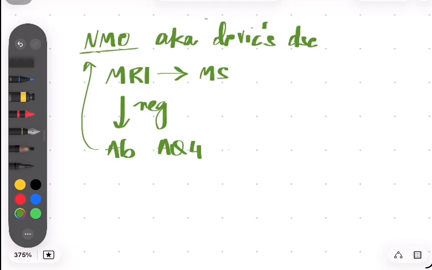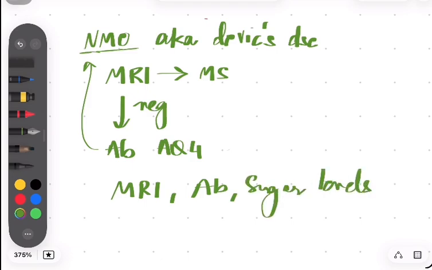Now, there was an old AIIMS question asking which tests will you do in a patient with optic neuritis. So, first, of course, we would do an MRI. Then we would check for antibodies. Why? Because we want to rule out NMO. NMO is way more sinister than MS. And you will check sugar level. The reason you check sugar levels is because in the acute phase of optic neuritis, you give high doses of glucocorticoids, and glucocorticoids can mess with sugar levels. So these are the tests you check in a patient who presents with optic neuritis.